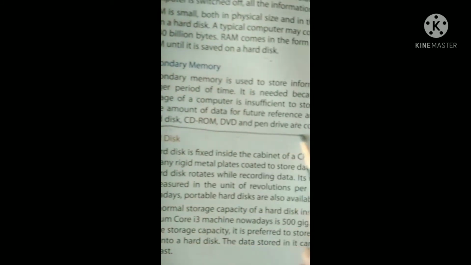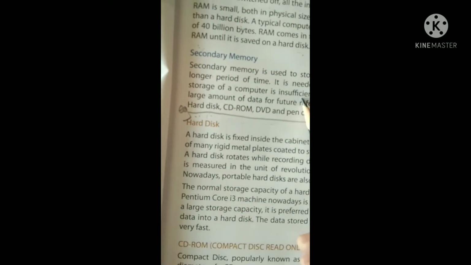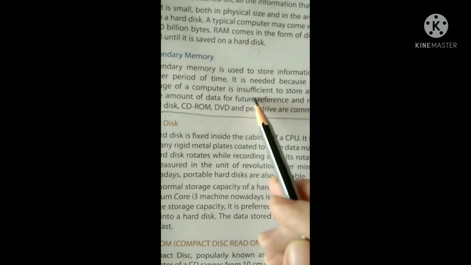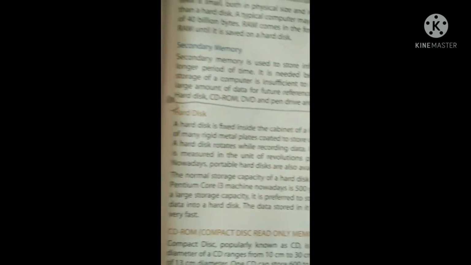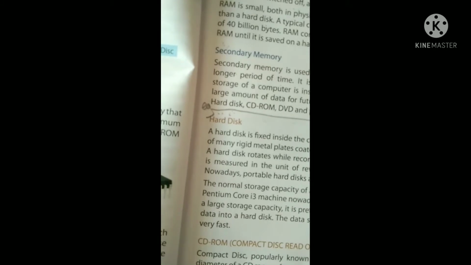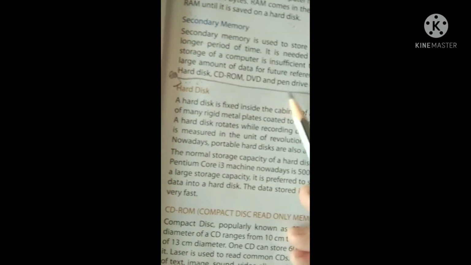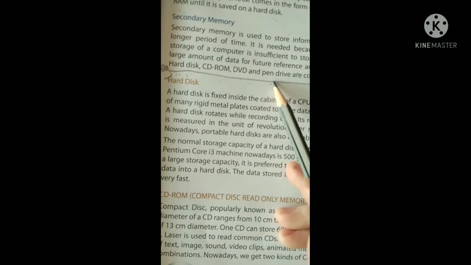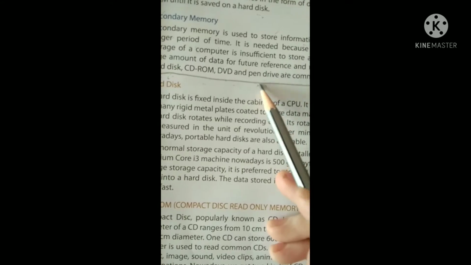When a lot of work is saved and there is not sufficient place, you can save in a pen drive or in the hard disk. Best options are these two, but people also save in CD-ROM and DVD. A pen drive is reusable: you can remove it and save other work, so mostly nowadays people use it.